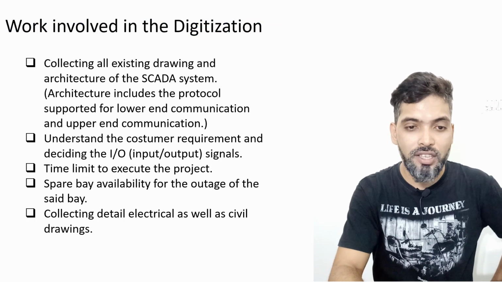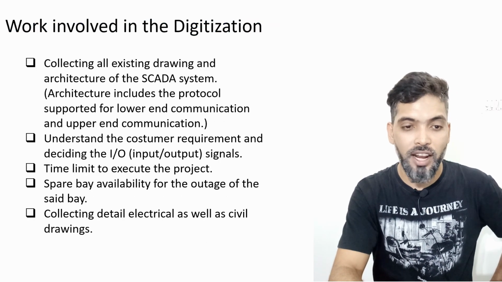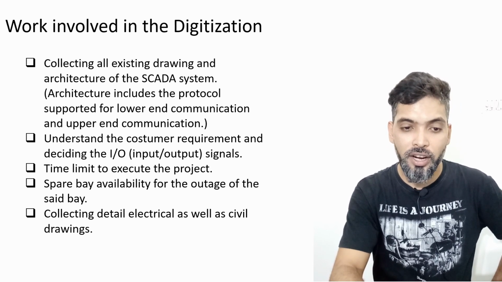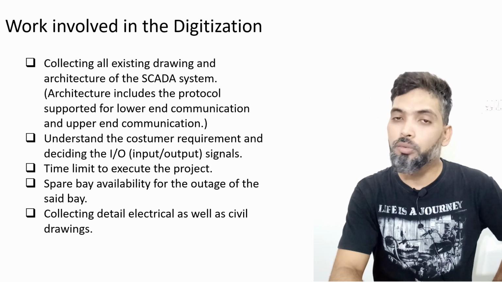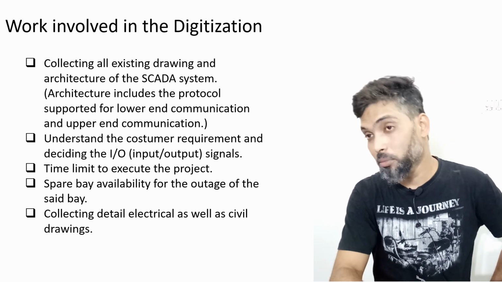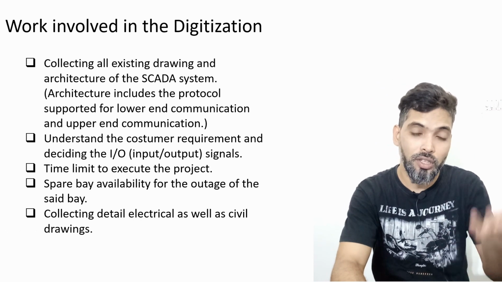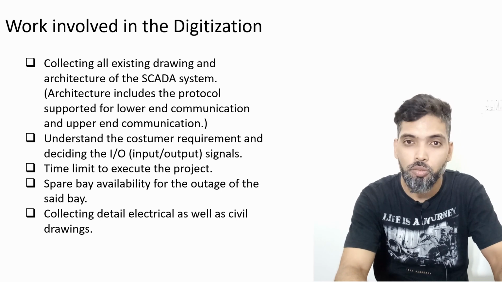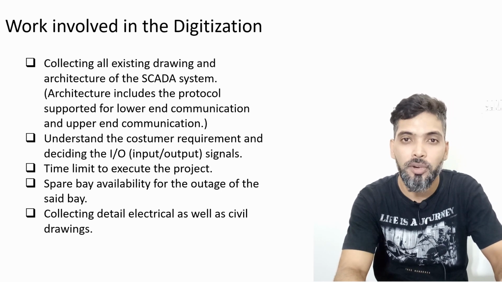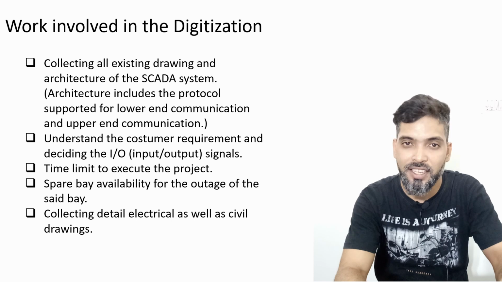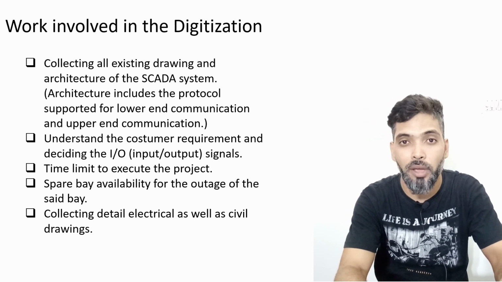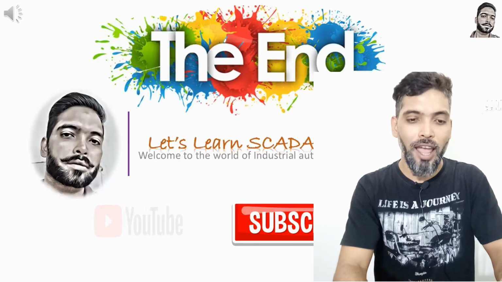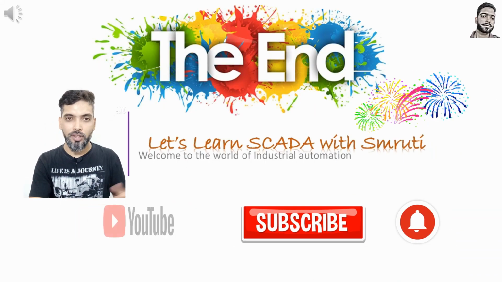Collect all existing drawings, the architecture of the SCADA system and everything. You have to collect everything, understand the customer's requirement and decide the I/O signals. You have to check how many more I/Os they need. To plan for a digital substation, you have to understand how many input and output signals they want. As per the old SCADA, maybe fewer signals were enough, but in the new SCADA you may need more signals. So check whether you have any spare I/Os or not, and the time limit to execute the program and everything.